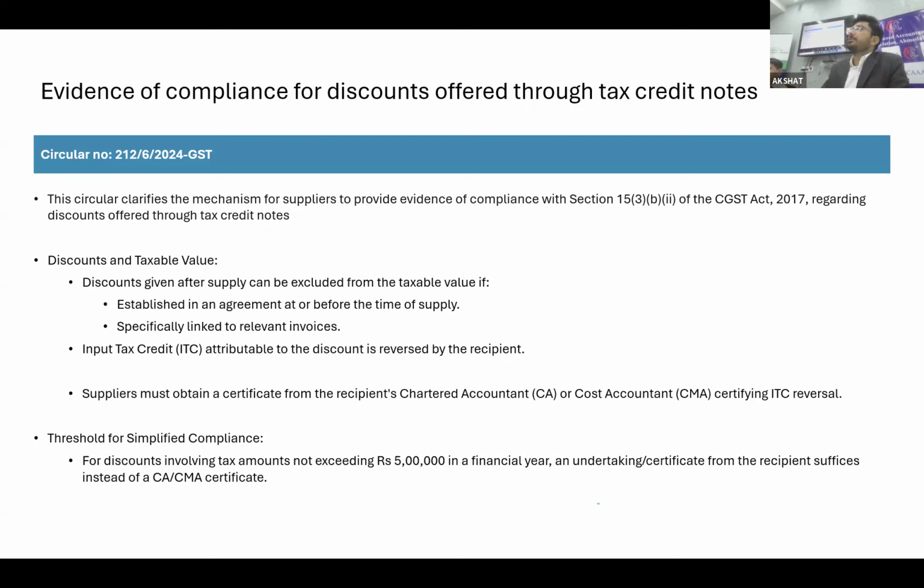Generally what happens is that the year-end adjustment between supplier and customer is routed through a GST credit note by describing the same as post-sale discount. But you have to be mindful of the fact that whenever the authority asks for the base for that credit note, at that time you should have the base which is mentioned under section 15(3)(b) vis-a-vis section 34, and you need to justify that claim that whatever reduction in output liability, that is genuine, right?